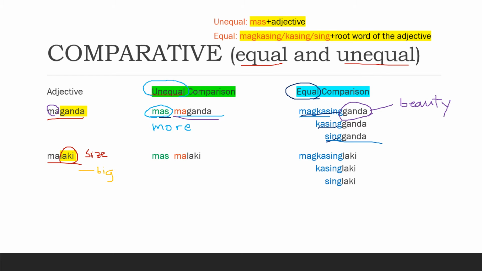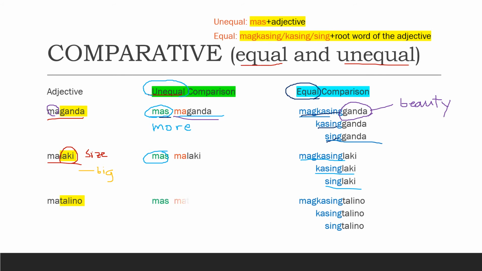Just by adding mas, we can create a new meaning. Mas malaki, it means it's bigger than that thing. Next, for the equal comparison, we have here magkasing laki, kasing laki, and sing laki. It means the size of that thing are just the same.